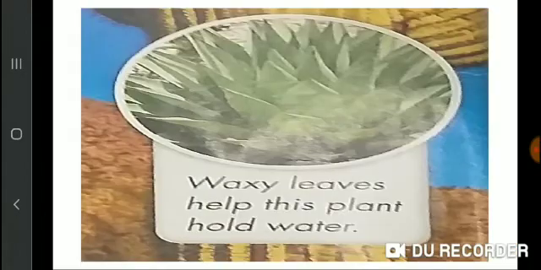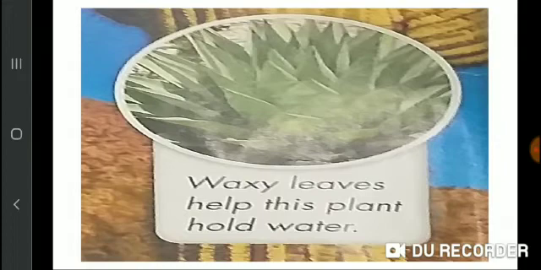Now, next is cactus. Cactus plants grow in desert. Now I will read it at first. Listen carefully. Waxy leaves help this plant hold water. Now students, you know that different animals have different body parts that help them to survive in hot weather.